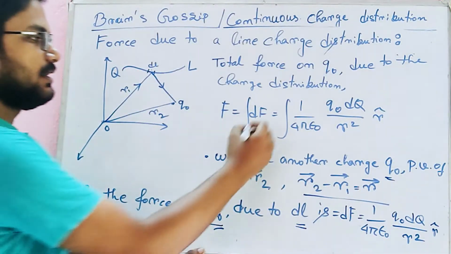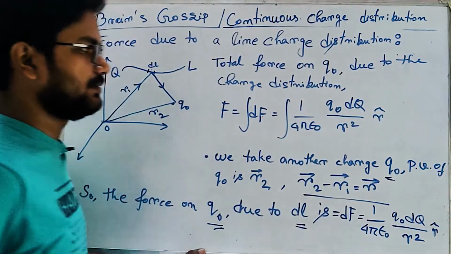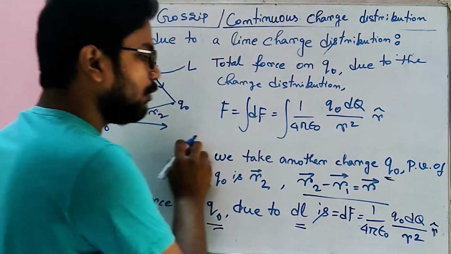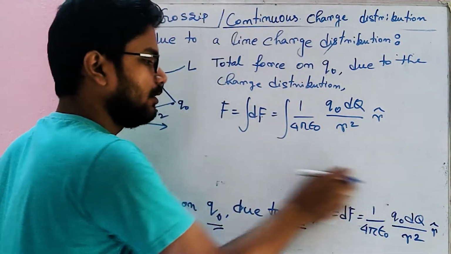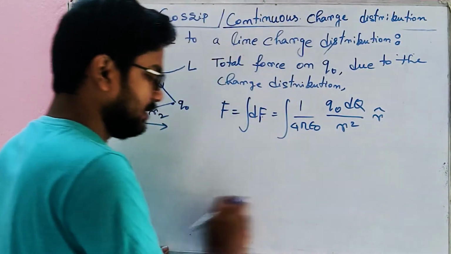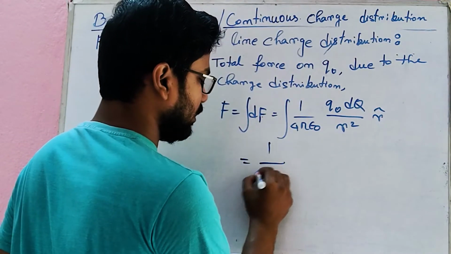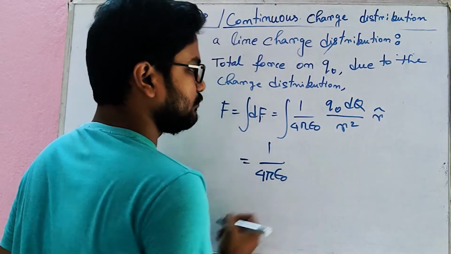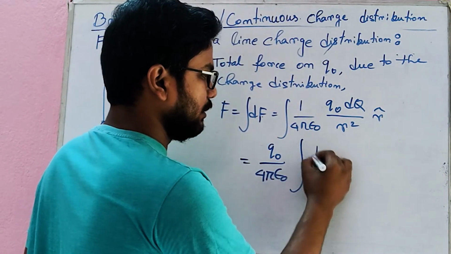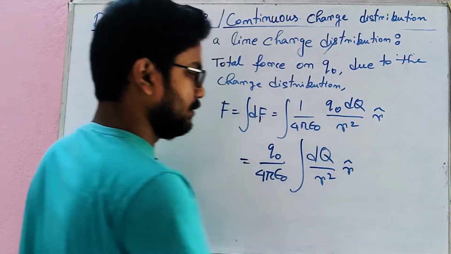Okay, is that part clear? So we are just putting this dF over here and we are getting this. Now those parts which are constant will be out of the integration, because constants always go out of the integration. We have every right to make the constant part out of the integration. So we will write 1 by 4 pi epsilon naught, q naught will be here, and dq by r square r cap.